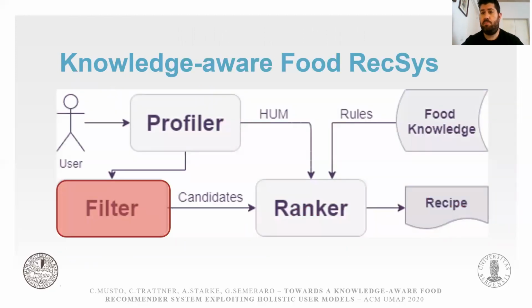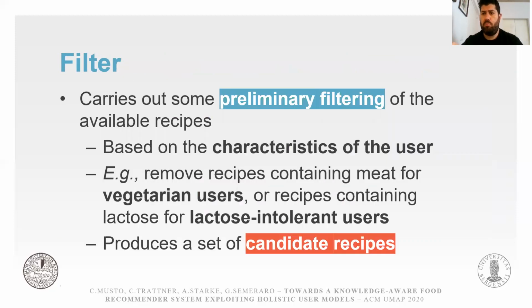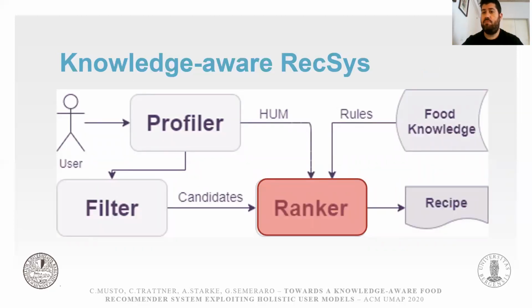Next, we have the filter component, whose goal is very intuitive because we basically carry out a very preliminary filtering of the available recipes. So, for example, we remove recipes containing meat for vegetarian users and so on. At the end of this step, we produce a set of candidate recipes, so recipes that are suitable for the user. And through the ranker model, we try to identify the most suitable one for her.